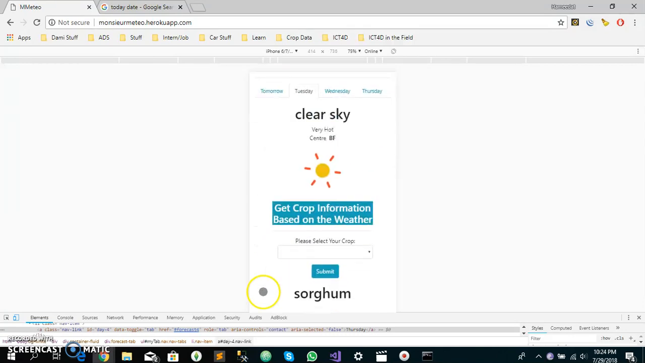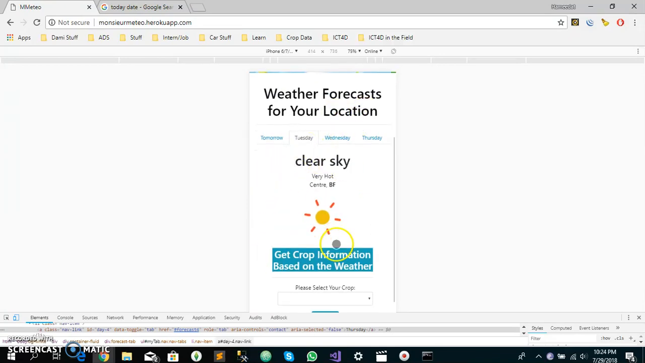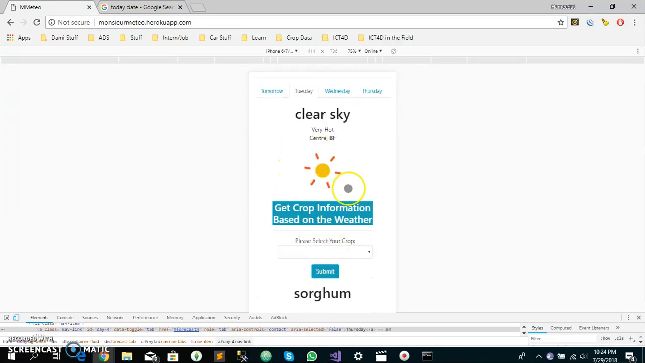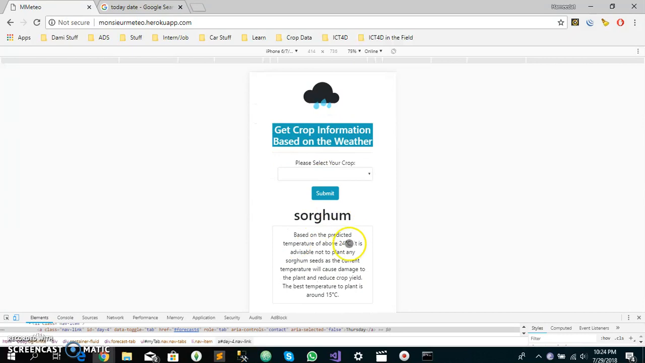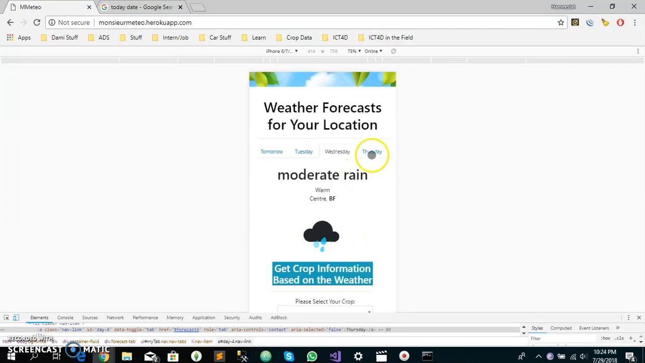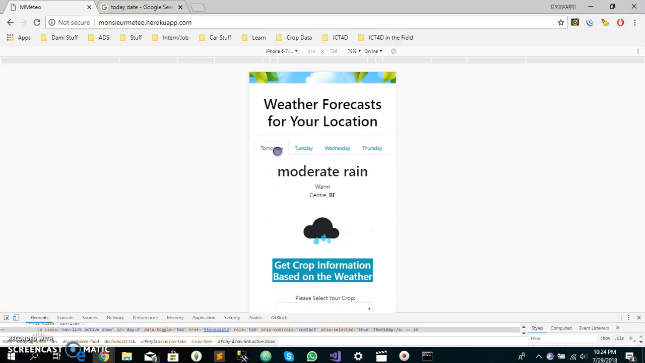Then for Tuesday, currently there's no information here, so that means no advice has been added for this weather condition. Then for Wednesday, advice has been added based on the temperature of 24 degrees Celsius. Then on Thursday, no advice has been added, so it's blank.